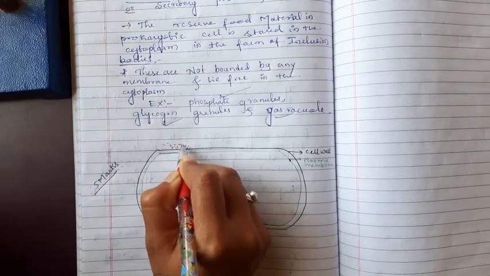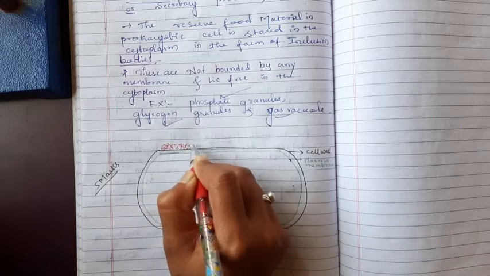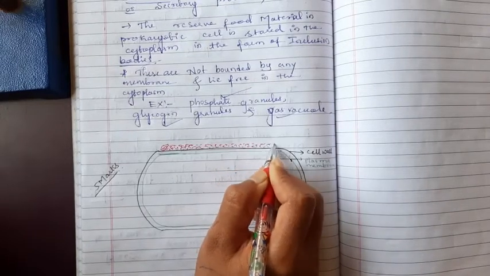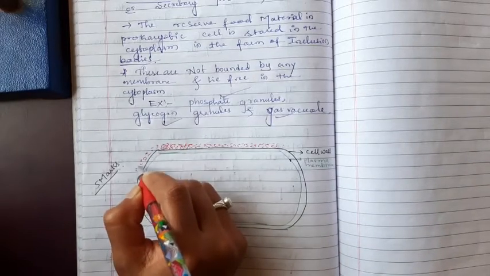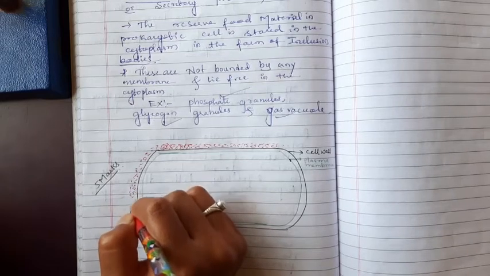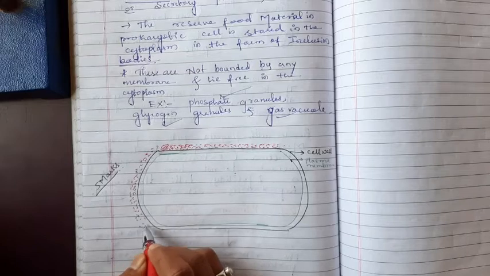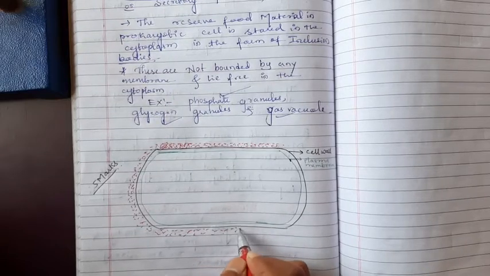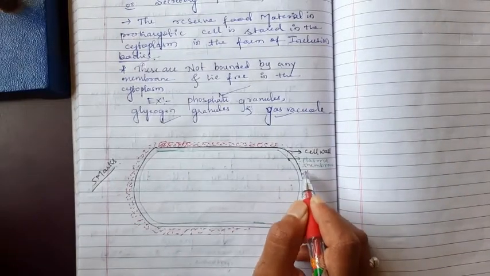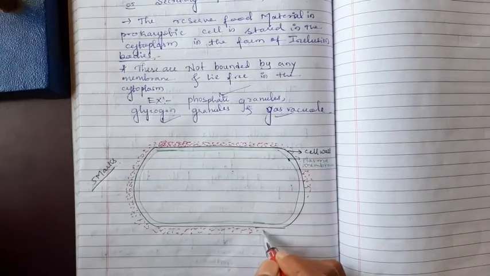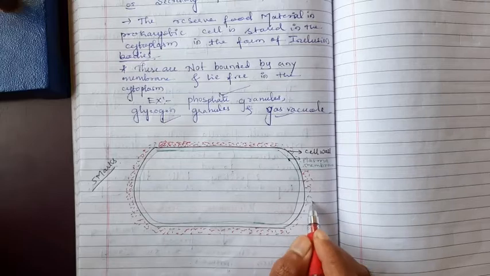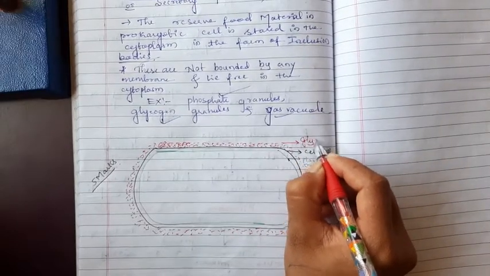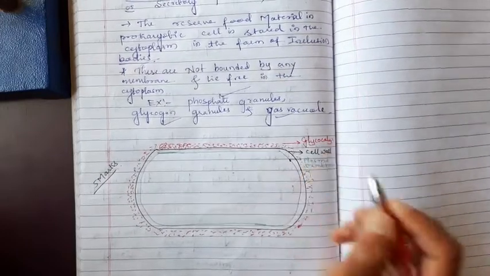It has a different composition and thickness. This is known as glycocalyx.